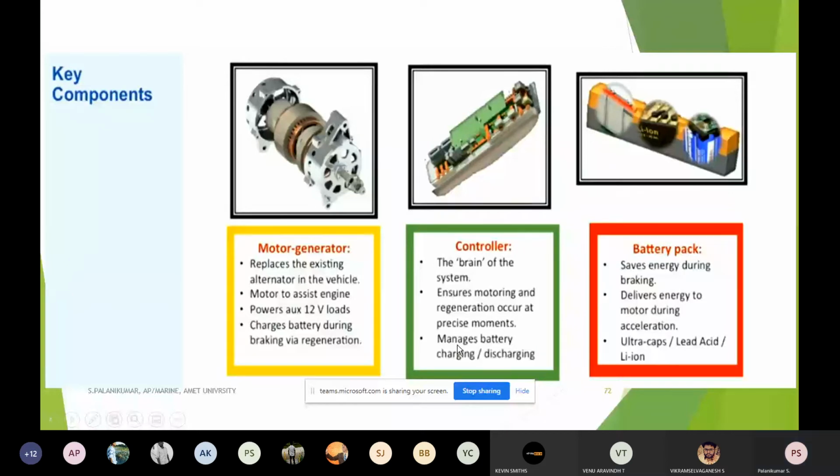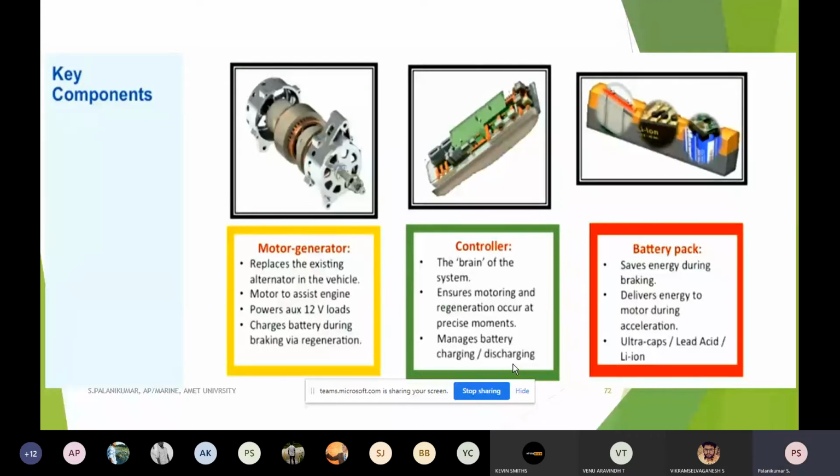And of course, whenever a battery is fully charged, it has to give an alarm, and also whenever it is about to discharge completely. Usually we know some 30 percent of charging remains when the vehicle is in depletion mode, whether it is a complete hybrid electric vehicle or a plug-in hybrid electric vehicle. So it has to give certain monitoring of the state of charge also. State of charge and depth of discharge, SOC and DOD, are the two important parameters in a battery.